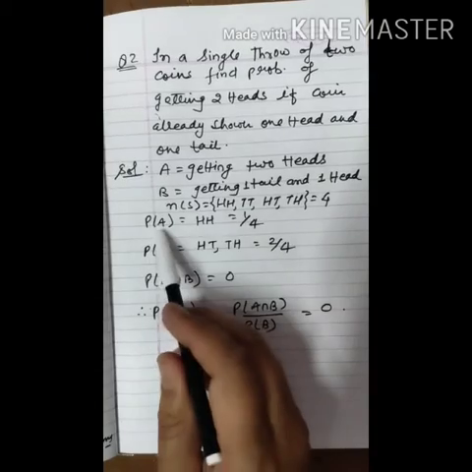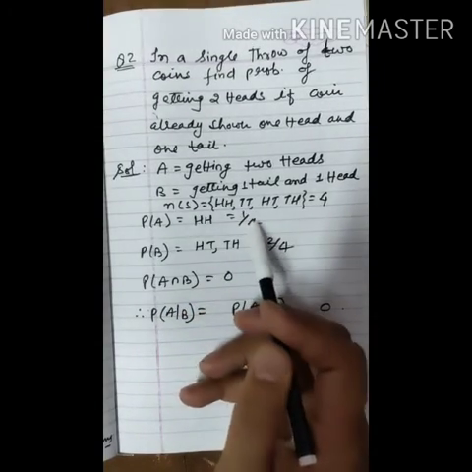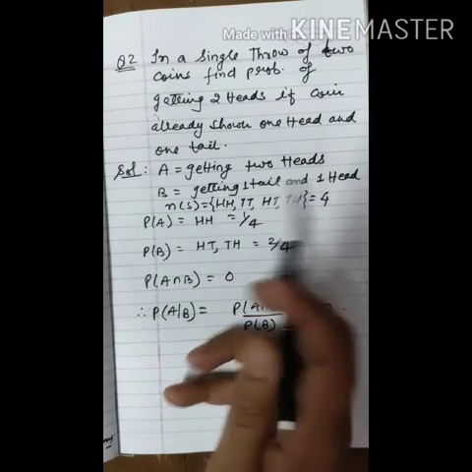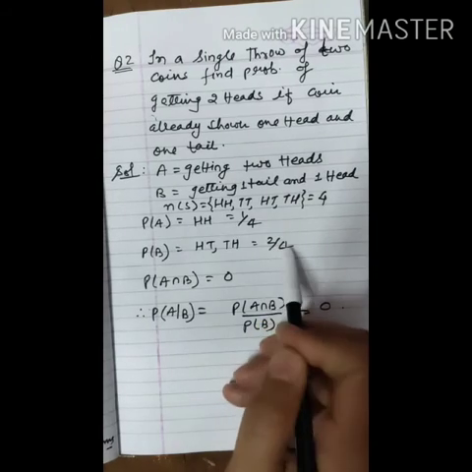Now probability of getting A, that is head head. So only one case is there. So its probability is 1 by 4. And B, getting 1 tail and 1 head. So head tail or tail head. So 2 outcomes are there. That is 2 by 4 is the probability.